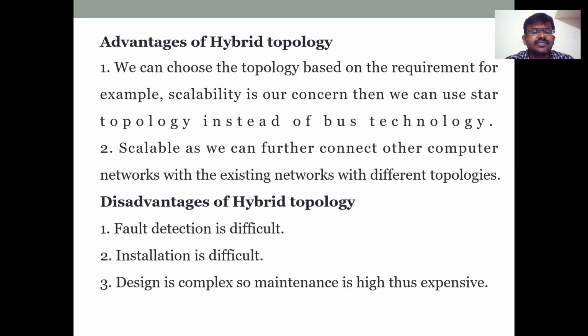But while using a single topology, whether it's ring or mesh, installation is very easy because we are using only one topology through the entire network. Whereas in a hybrid, we are using more than one topology, so it is difficult to install. Next, design is also complex. As we have two topologies, we have a different design for each topology in the hybrid. Due to the complexity of design, the maintenance is also high, and it is also expensive. These are some of the disadvantages.